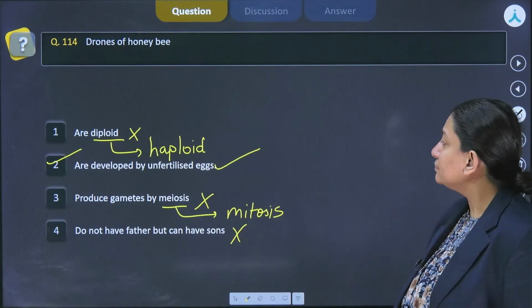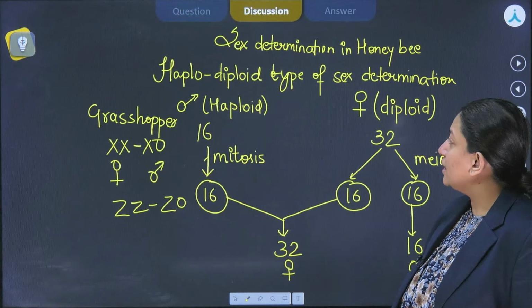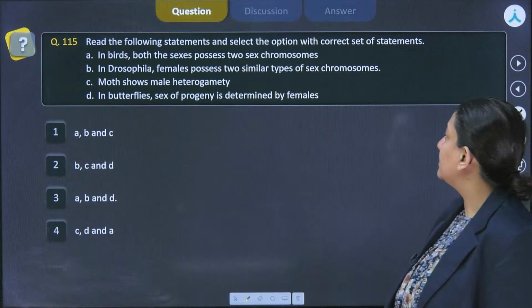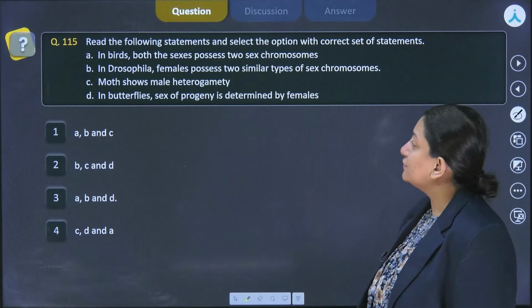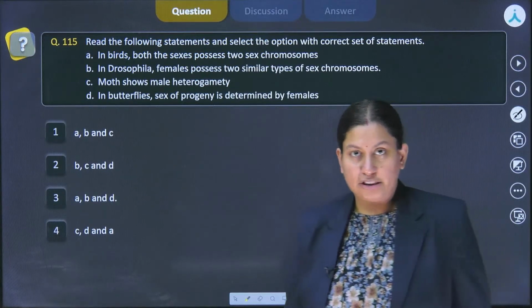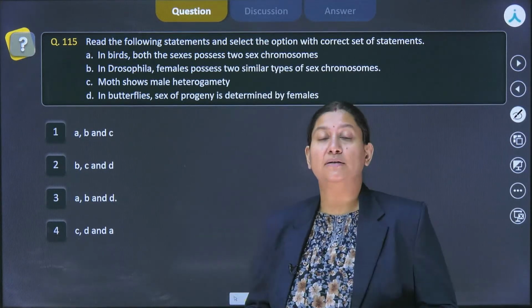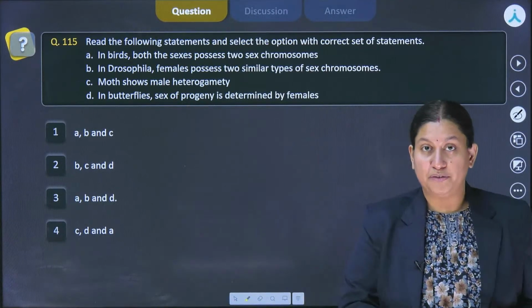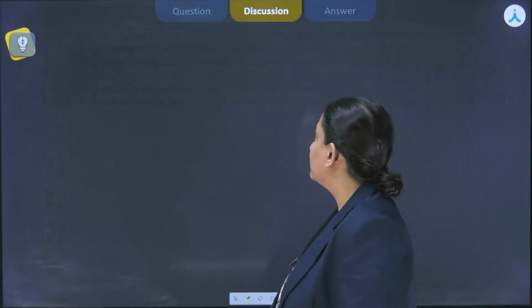Okay, let's quickly move ahead to another question. This question says: read the following statements and select the option with the correct set of statements. Over here what we are seeing is sex determination. This is a very important topic in terms of questions also, because multiple questions have already appeared in previous years. So let's talk about the sex determination thing.